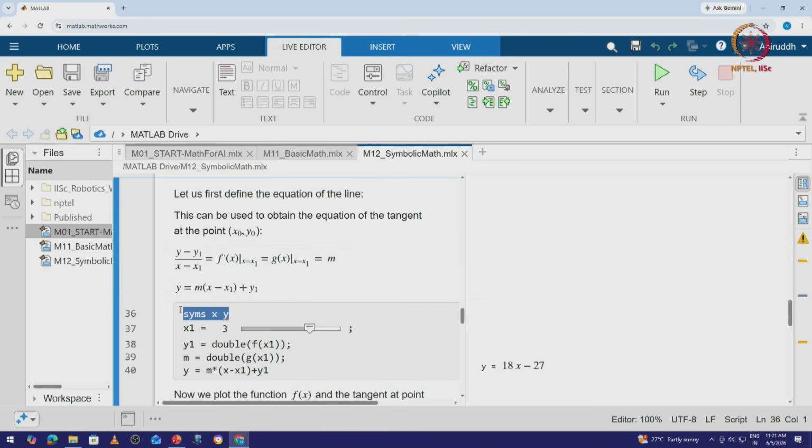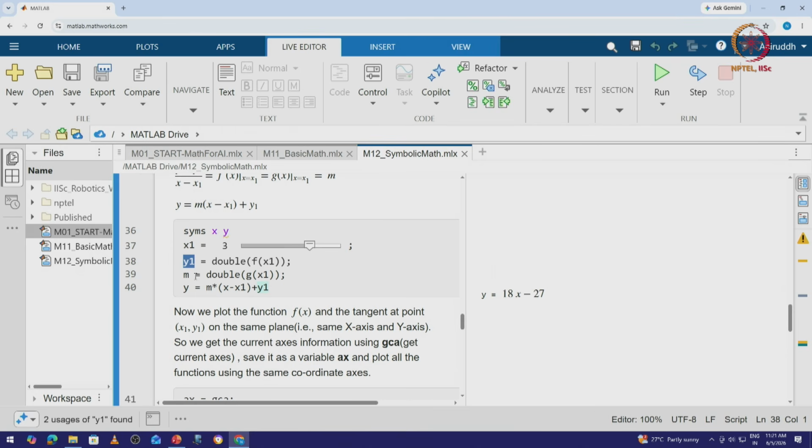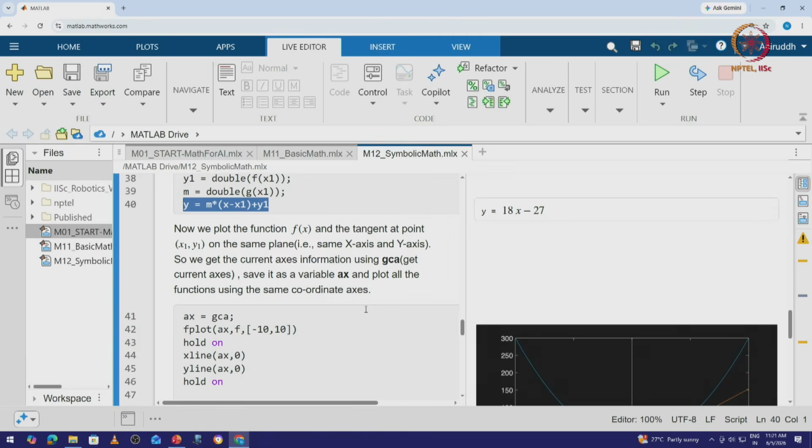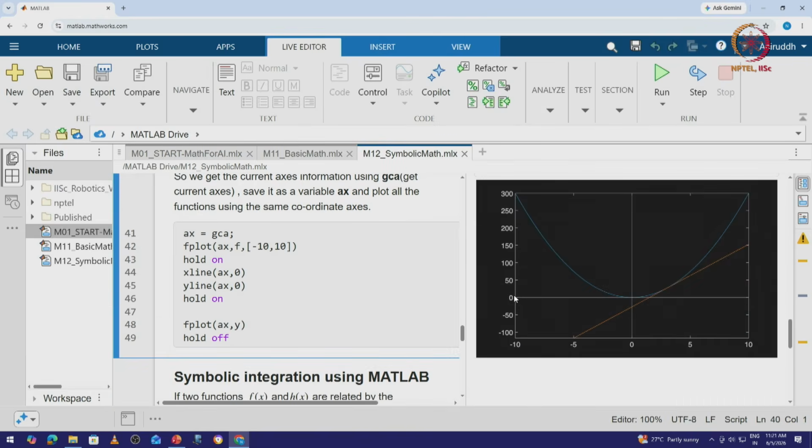Okay, so let's use the same logic here. Let's define syms y and x. The value of x1 is 3, the value of y1 depends upon f of x1, and we have m, which is the slope. We have y equals m times x minus x1 plus y1, which is a very standard equation of a line. Now this is how the derivative would look like. In blue we have the curve which is f of x, and we have the red line which is g of x.